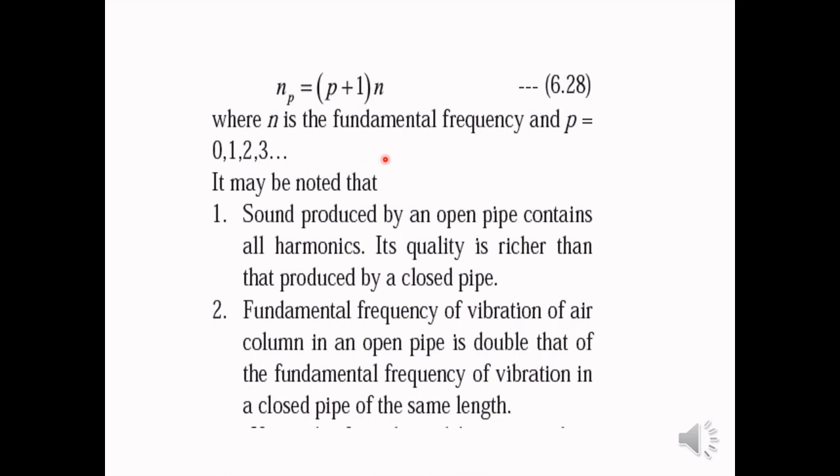So we have discussed the modes of vibration of the air column in case of an open pipe and a pipe closed at one end. The sound produced by an open pipe contains all harmonics and a pipe closed at one end produces only odd harmonics. So the quality of sound produced by an open pipe is richer than that produced by a closed pipe. And this is the reason behind the difference in sweetness of sounds which we heard in the beginning of this lecture. So the sound of a flute is sweeter than that of a clarinet, because a flute is an example of a pipe open at both the ends, and a clarinet is almost closed at one end.